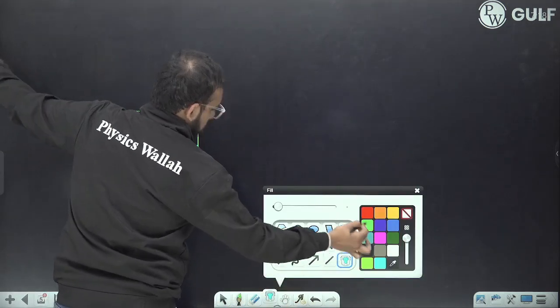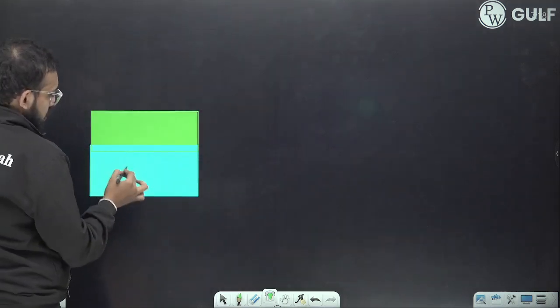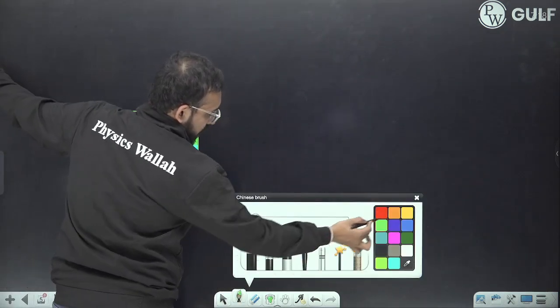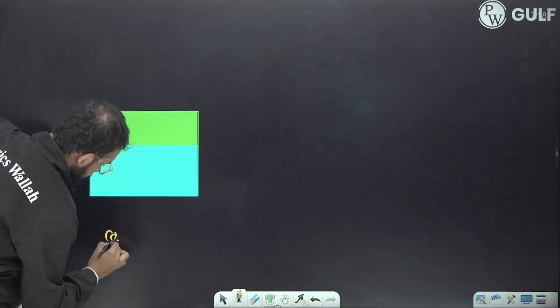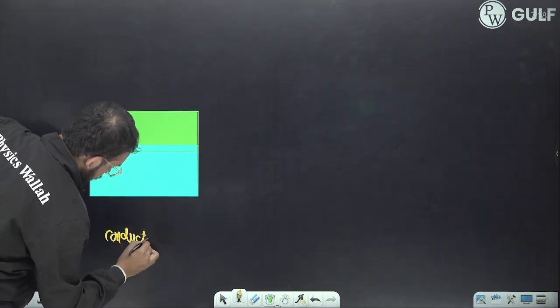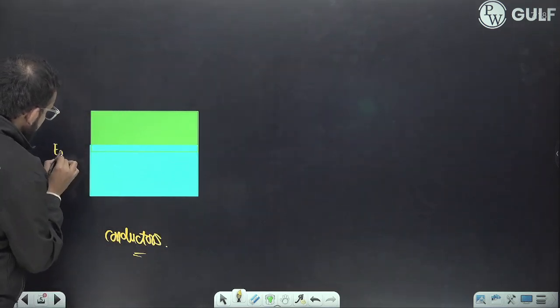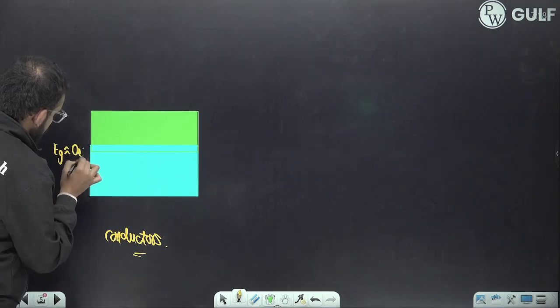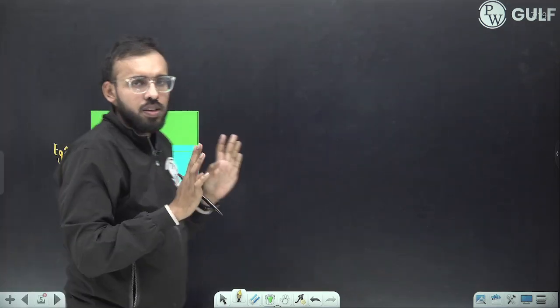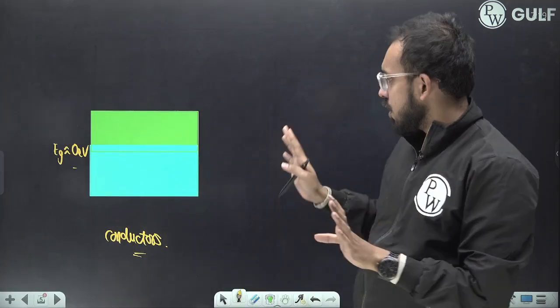So in case of conductors, the energy gap is almost 0 electron volt. There is no energy gap in case of conductors.